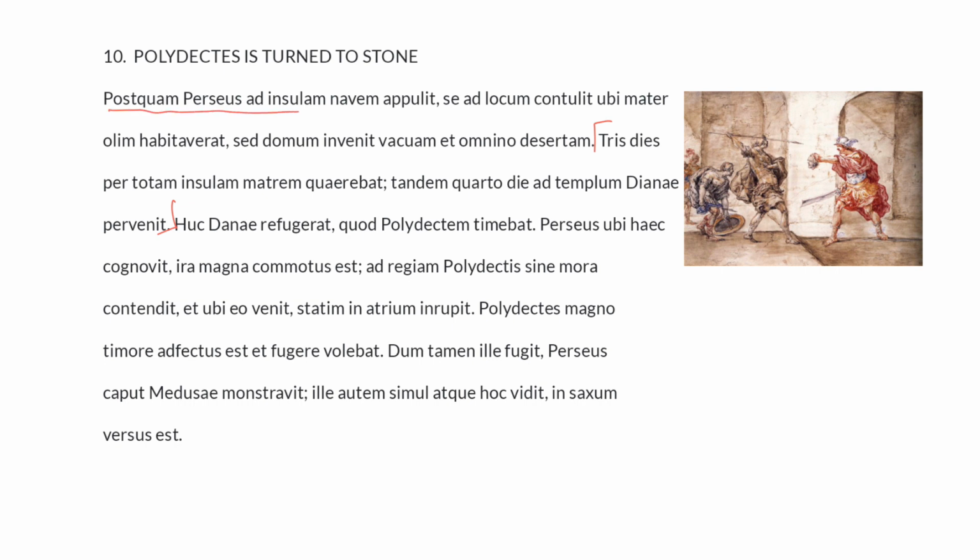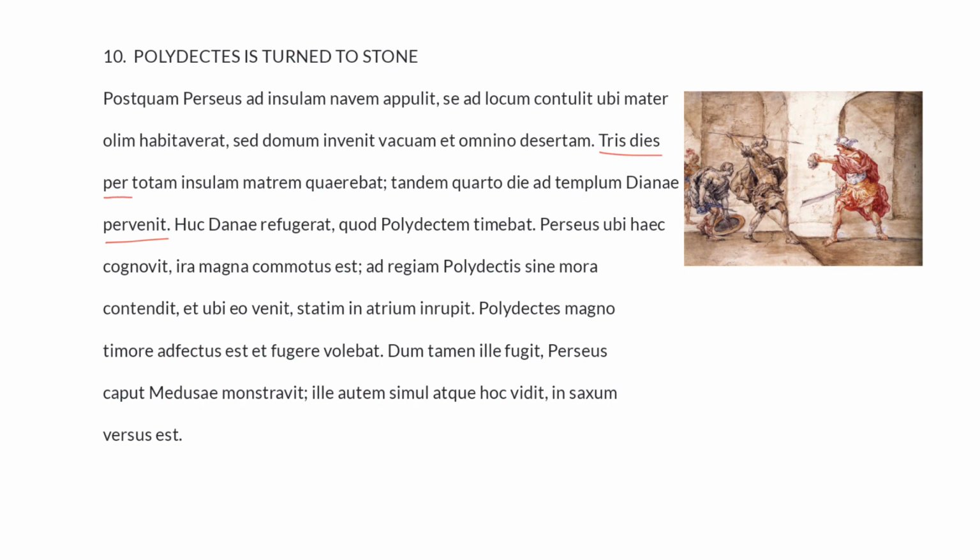After Perseus pushed his boat up, pulit, to the island, ad insulum, he went, se contulit, to that place where his mother had once lived, habitaverat, pluperfect, but he found the home empty and completely deserted. Now the new material.